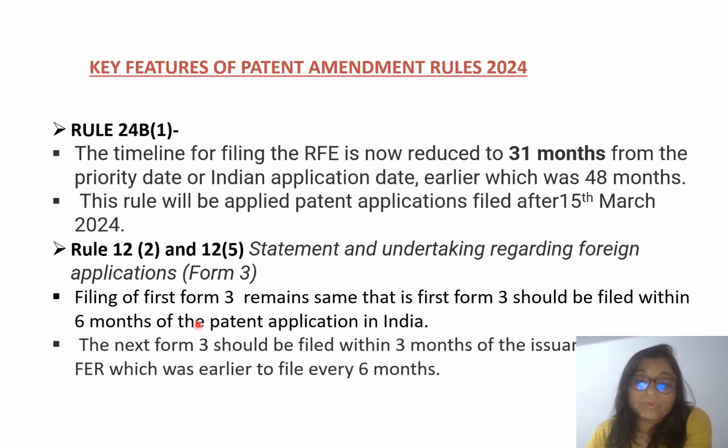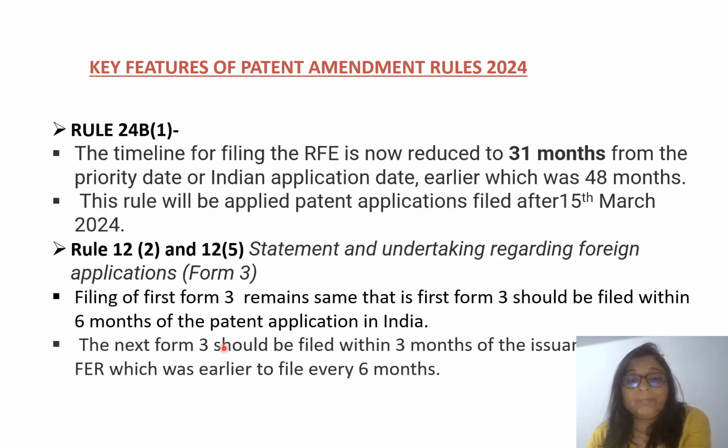So filing of the first Form 3 remains the same, that is, the first Form 3 should be filed within 6 months of the patent application in India. So here you can see there is no change, if you are filing Form 3 for the first time, then it will be the same, like I told, 6 months. Like if you file any patent application in India today, then within 6 months you have to file this Form 3.